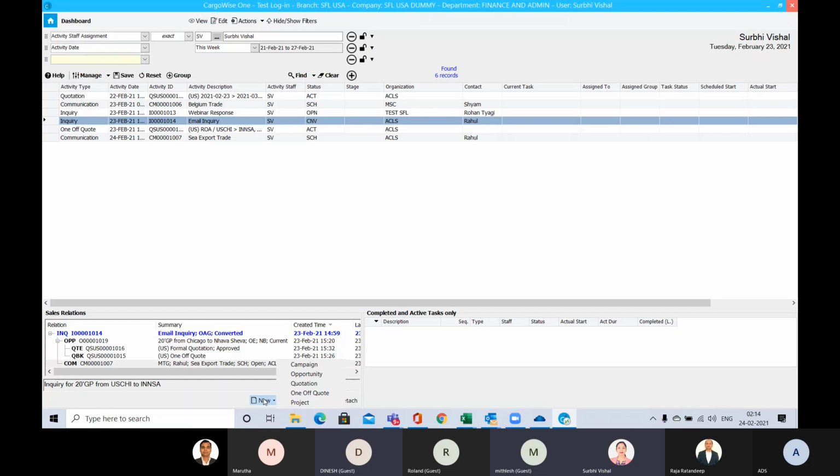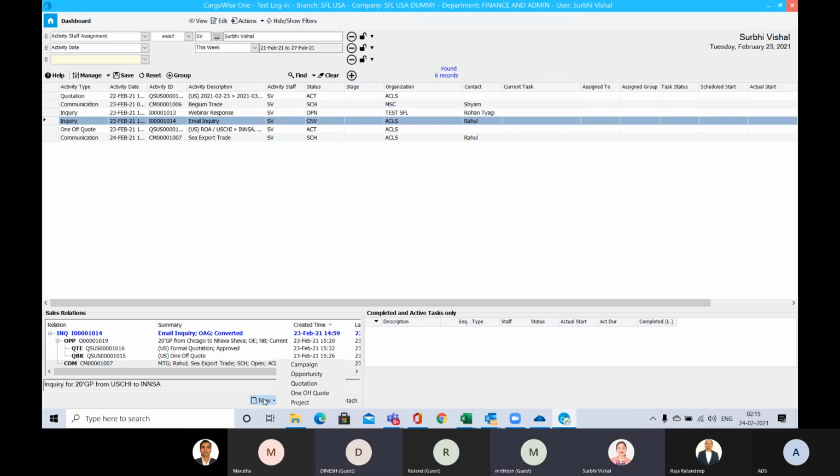So whenever a quote is created by a salesperson, while considering the buy rate, those costs will automatically come there, in a single click. Once your salesperson clicks over there, the costing will come. Based on that costing, you can mark up and sell.